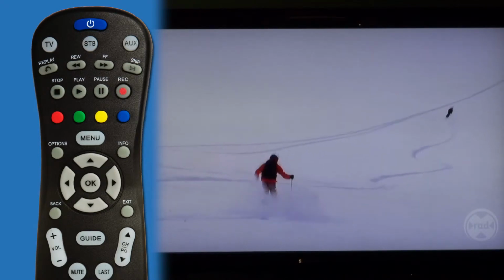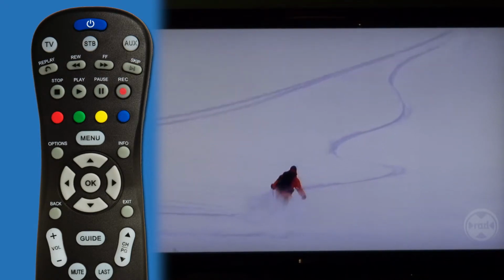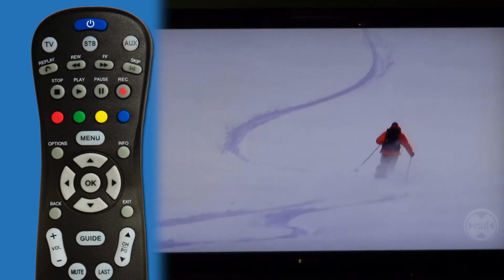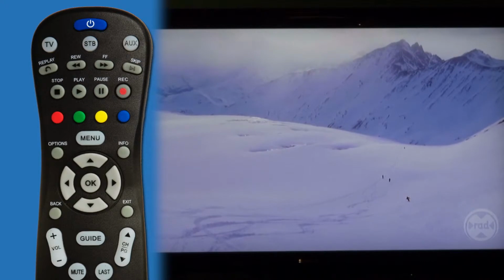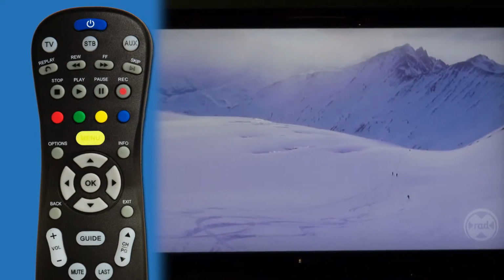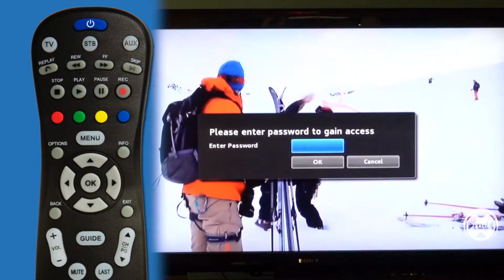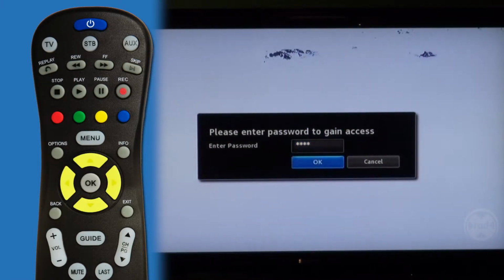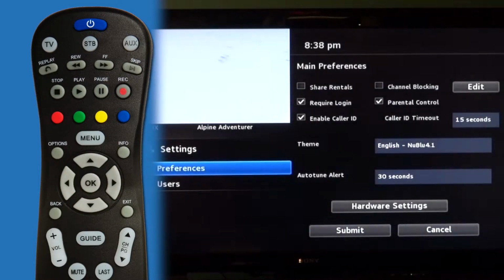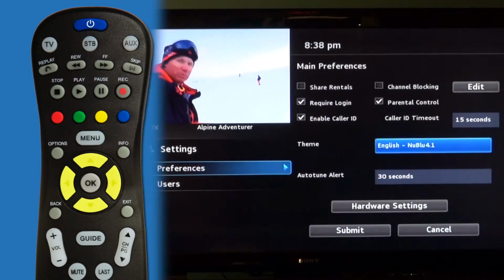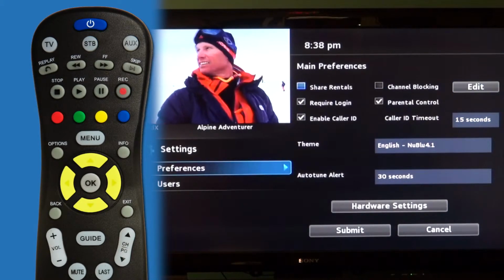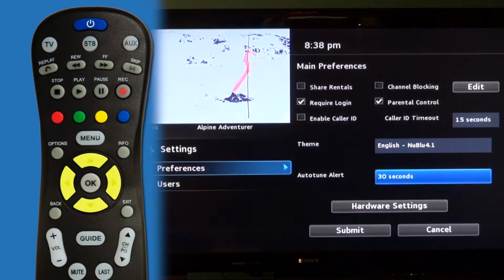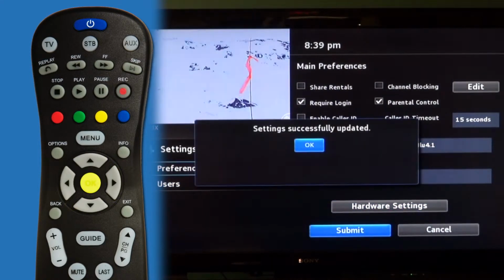If you have your telephone service with Bruce Telecom and subscribe to Caller ID, the on-screen Caller ID comes enabled with your digital TV. To disable the caller ID, go to Menu, Settings, and uncheck Enable Caller ID. Then select Submit to save your changes.